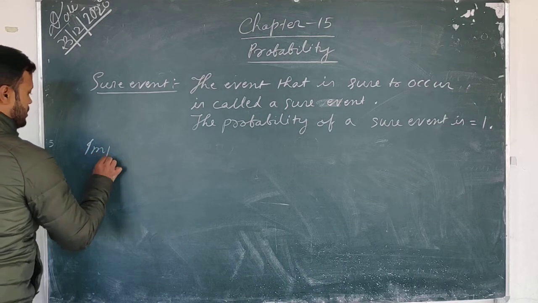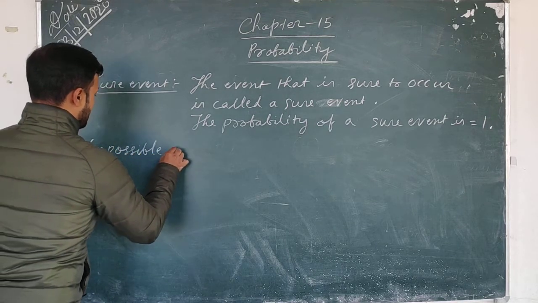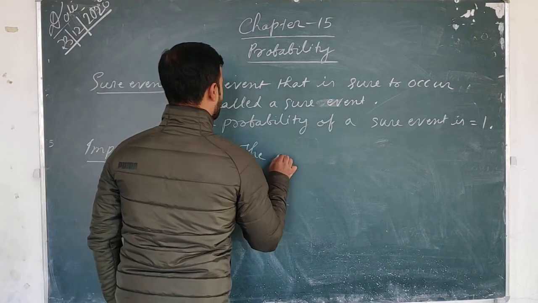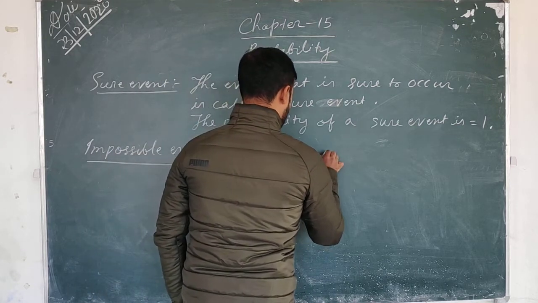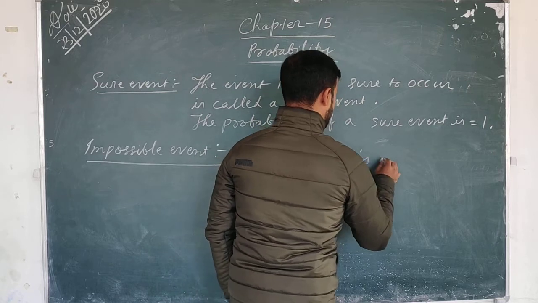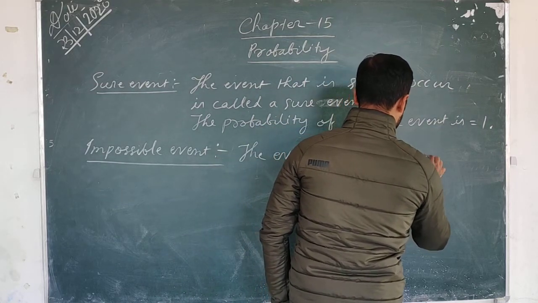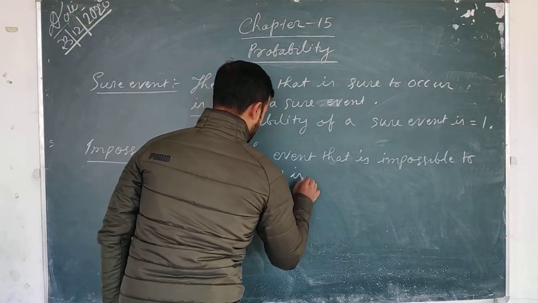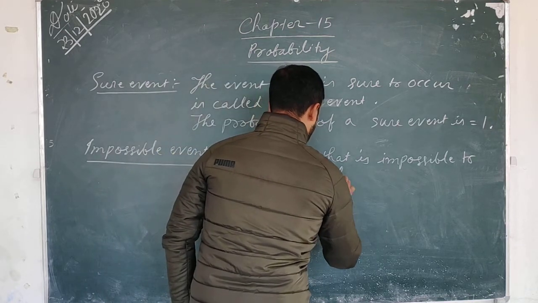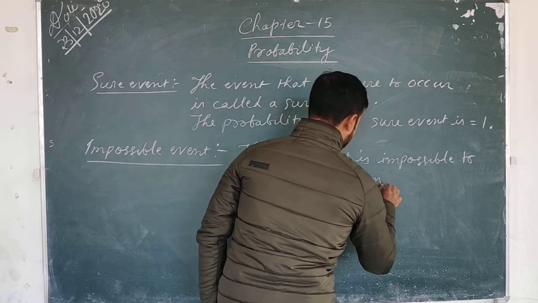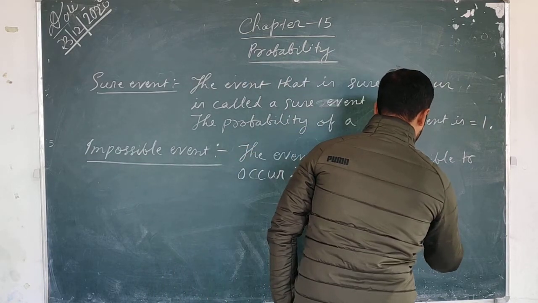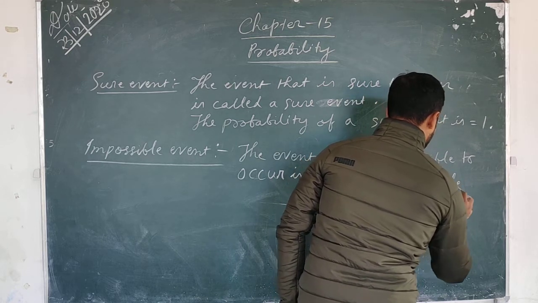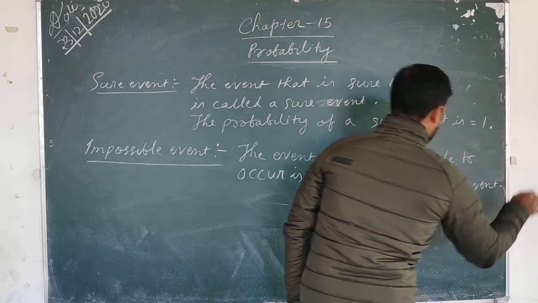Then comes your impossible event. The event that is impossible to occur is called an impossible event.